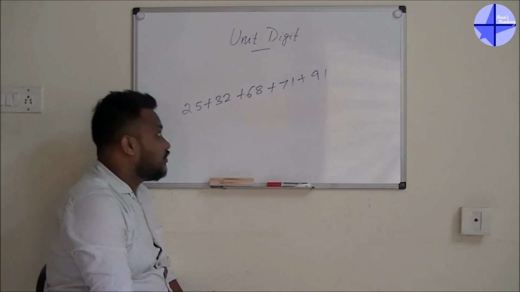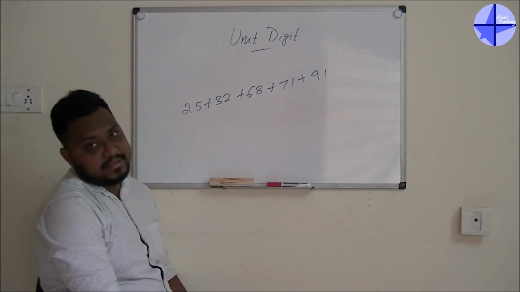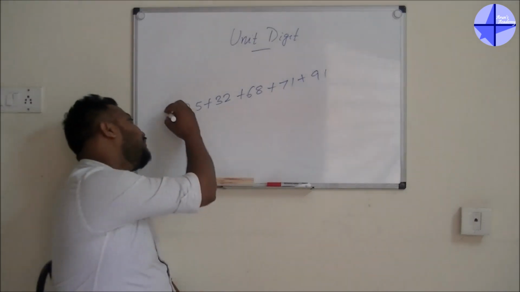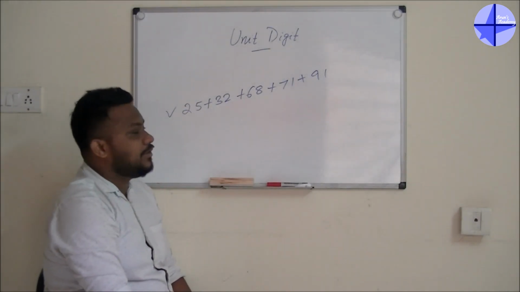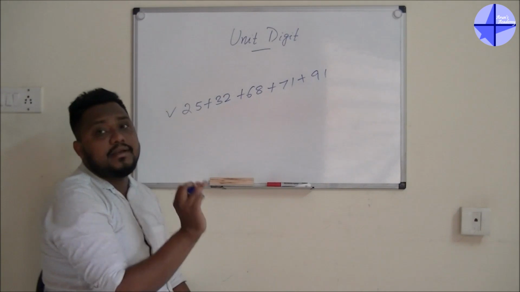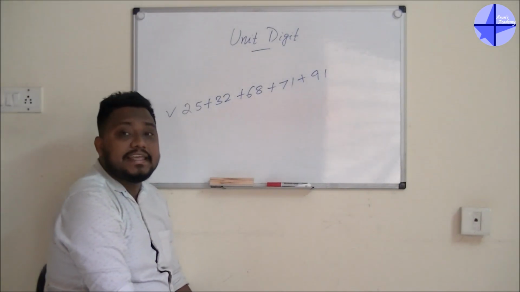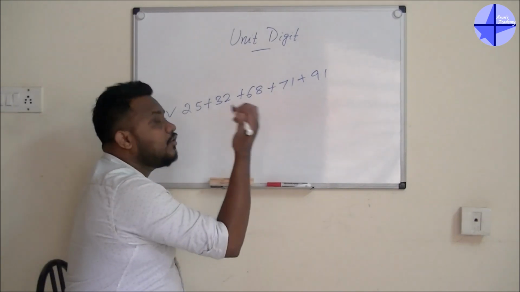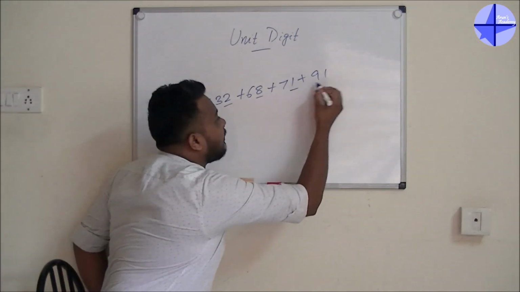So guys, if you are going for the unit digit, you would have to go for the answer, and if you find the full answer, it will take lots of time. For that reason, we will go for the unit digit of each and every number. The unit digits are 5, 2, 8, 1 and 1.